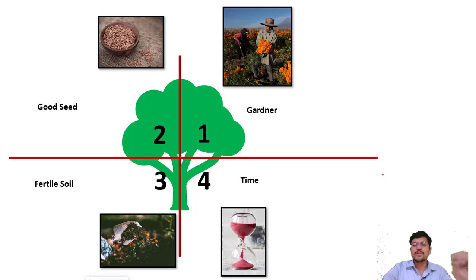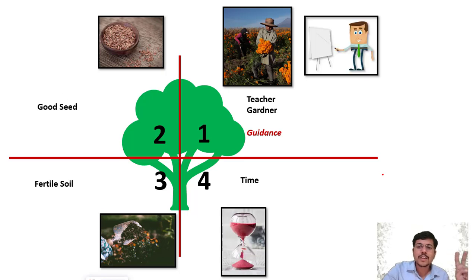So as a tree requires all these 4 elements, in the same way, if we consider this tree as the knowledge, how do we acquire that? That also requires 4 things, and this Sanskrit shlok talks about that. First is the teacher. The teacher gives you the guidance. The teacher is in the place of the gardener when it comes to the knowledge building of the pupils or students.